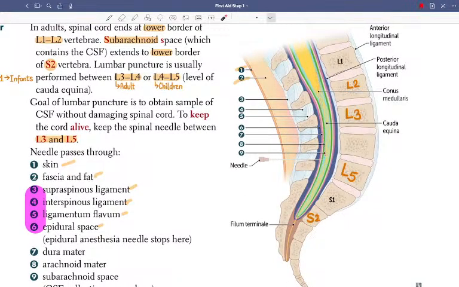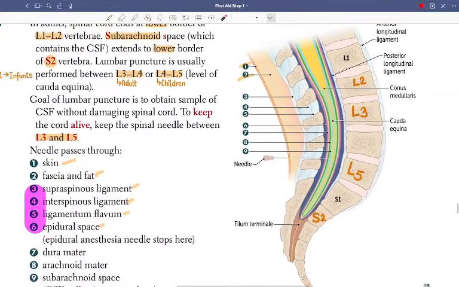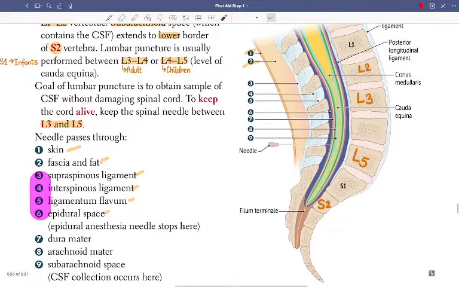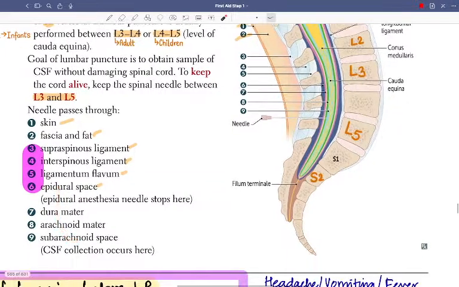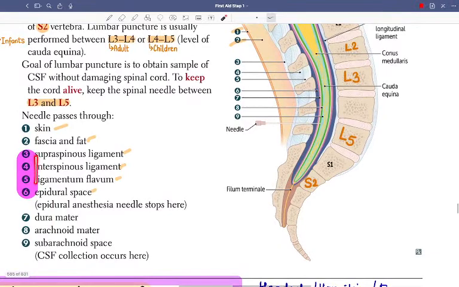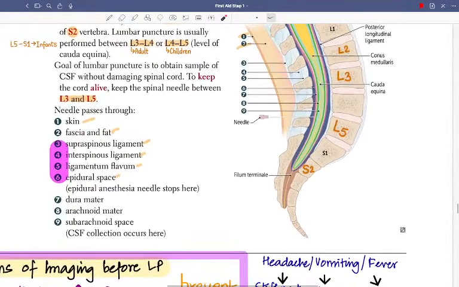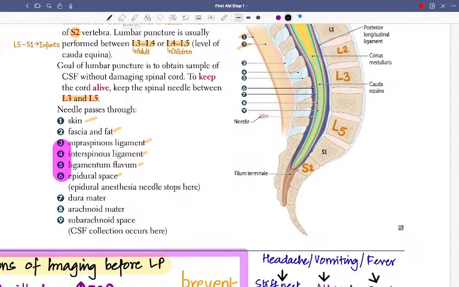Let's see. This is skin, fascia and fat, obviously. Layers 3, 4, 5, 6 are important: supraspinous, interspinous, ligamentum flavum, then epidural space, dura mater, subarachnoid was fine. So supra, inter, ligamentum flavum.